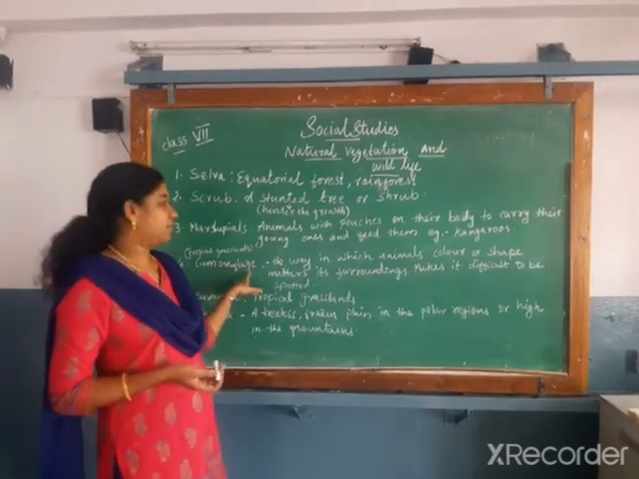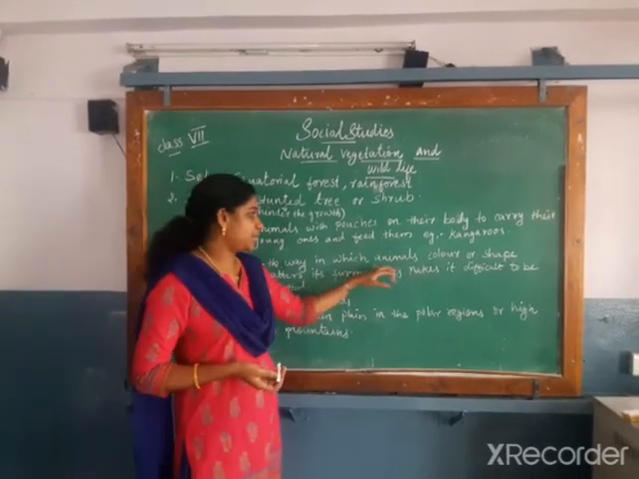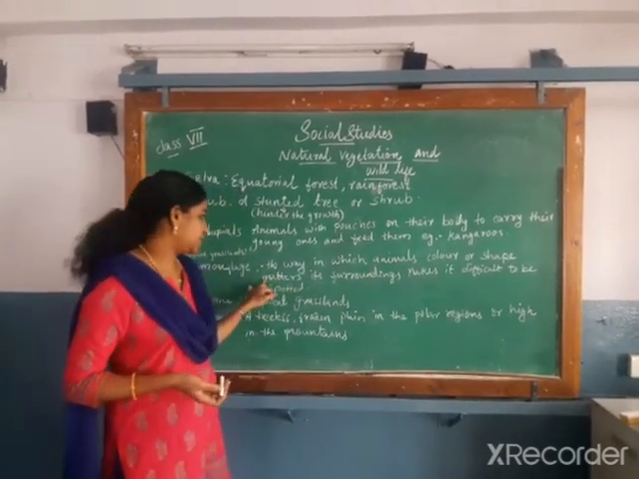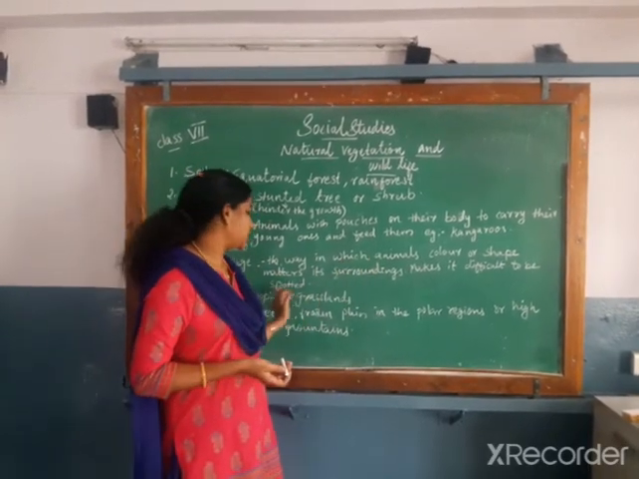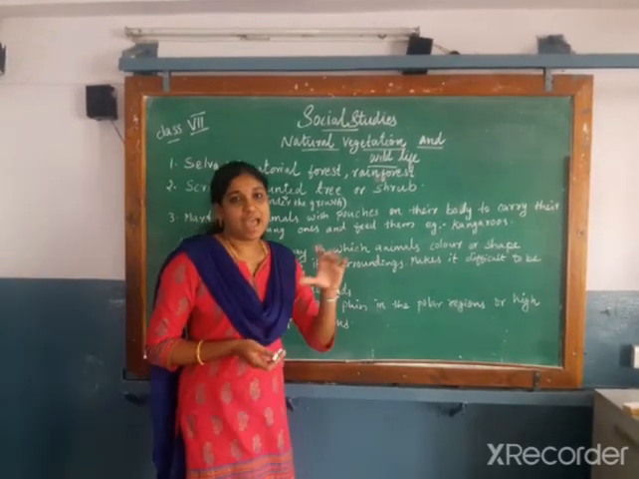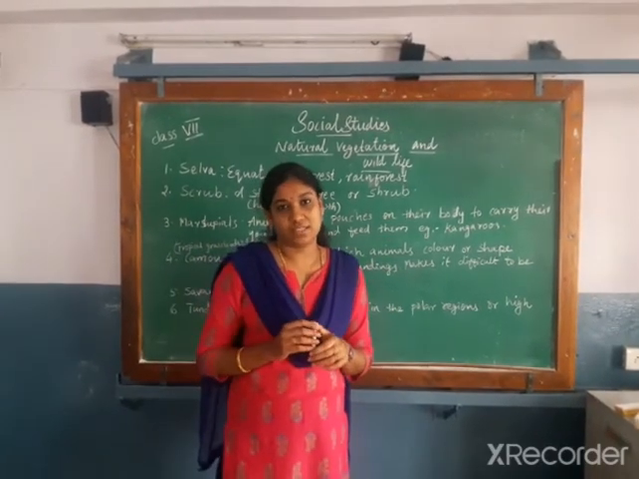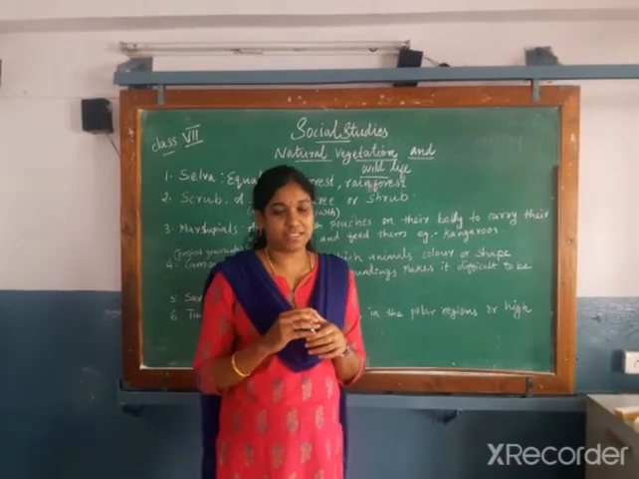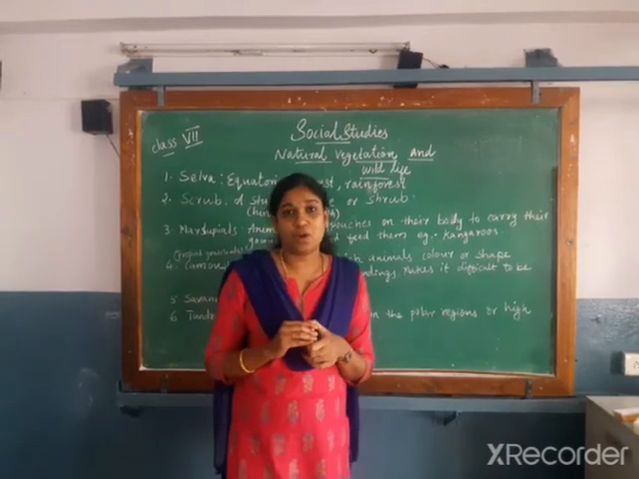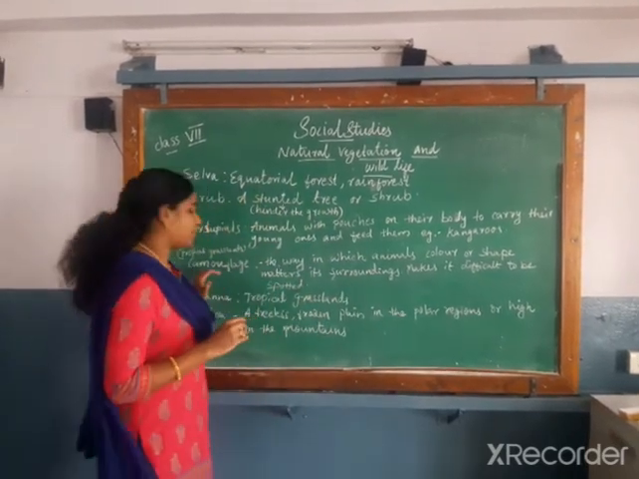Next, camouflage. What is meant by camouflage? The way in which an animal's color or shape matches its surroundings makes it difficult to be spotted. The animal is influenced by its surroundings, and we cannot spot it quickly, it's very difficult to spot. That is called camouflage.